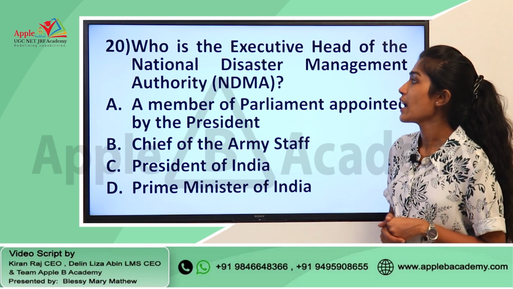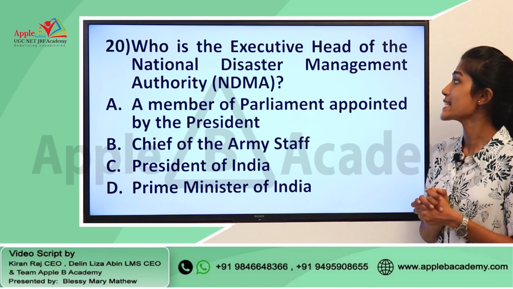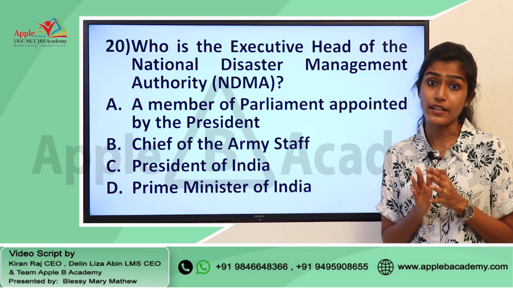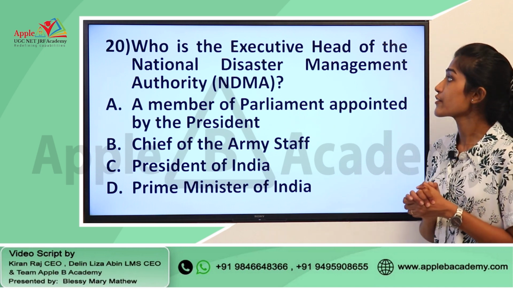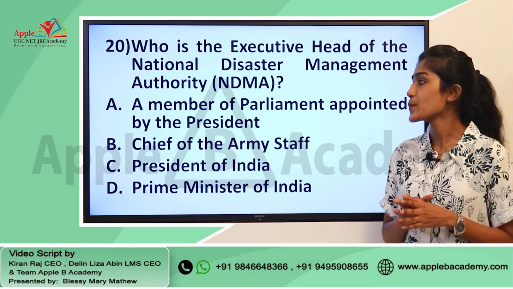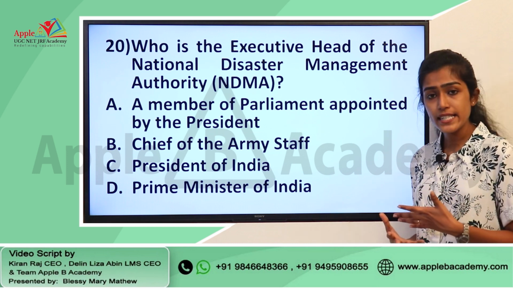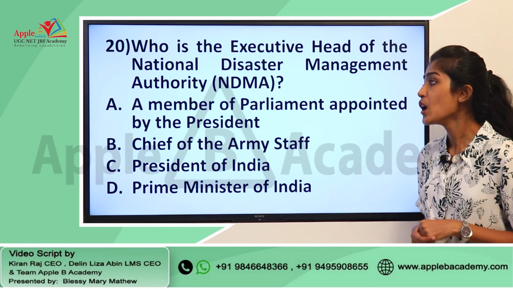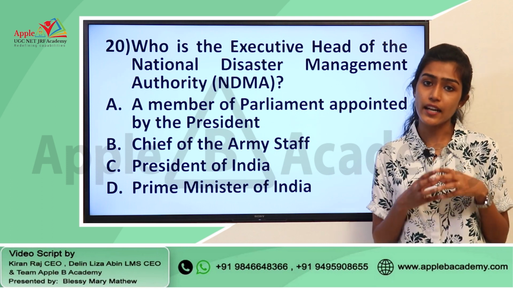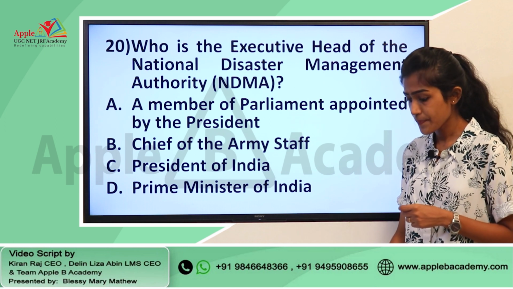So, next we have another question. This question goes like this: who is the executive head of the National Disaster Management Authority, NDMA? This question is from people, development and environment. So, we have to find out the executive head of the National Disaster Management Authority, and we have the options: a member of parliament appointed by the president, chief of the army staff, president of India and finally prime minister of India. So, the executive head of the National Disaster Management Authority is none other than the Prime Minister of India. So, the right answer for this question is option D.